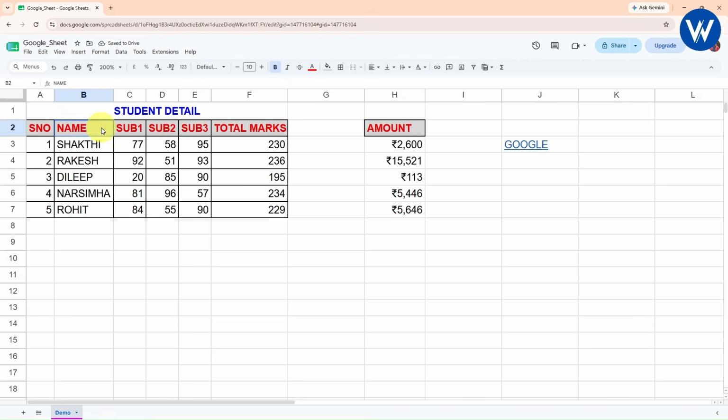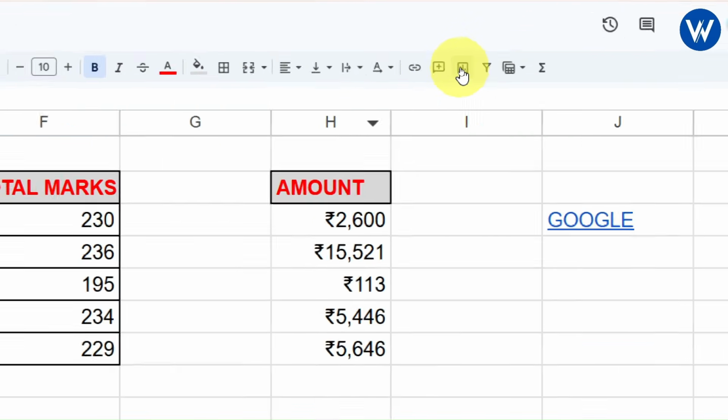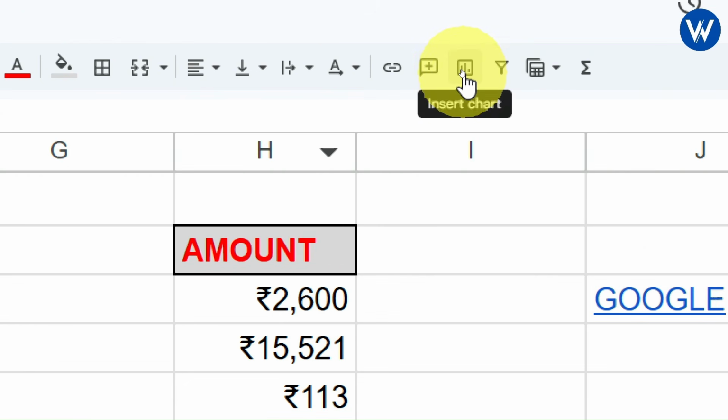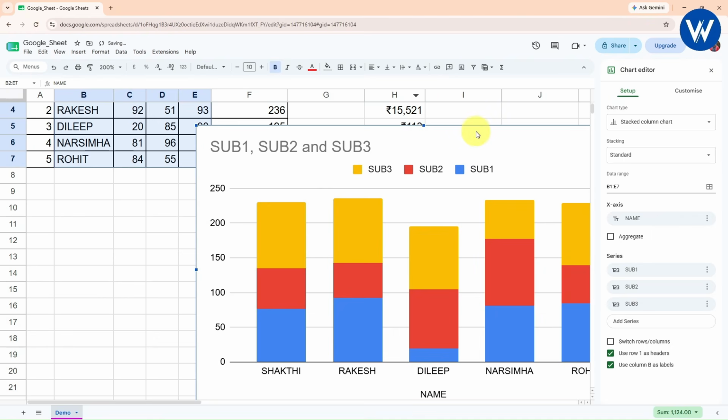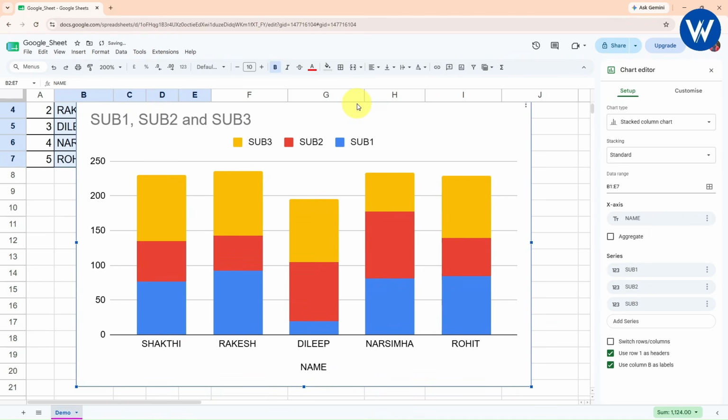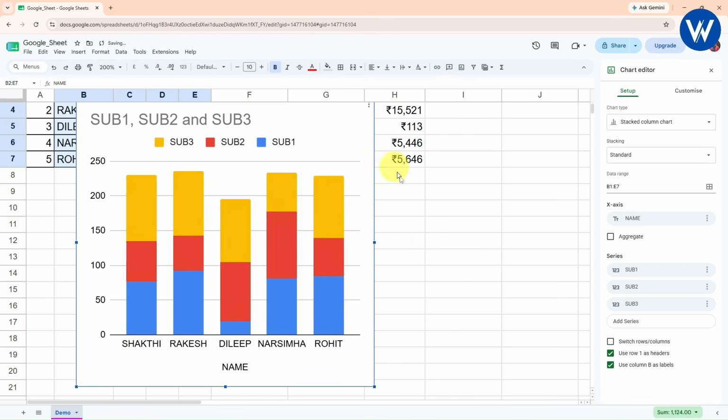So guys, now let's suppose I want to create a chart on this particular data: name, subject 1, subject 2, subject 3. It is very simple. Simply you need to click on this insert chart option available. Let's click, and finally guys, look here. We have created a chart successfully. It is completely amazing, right?